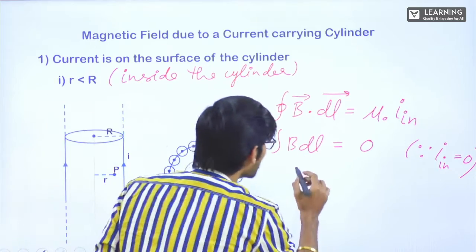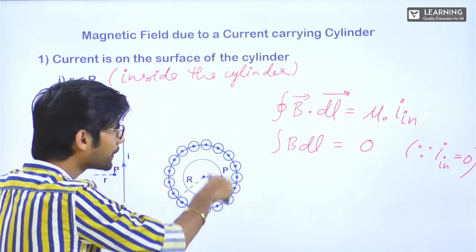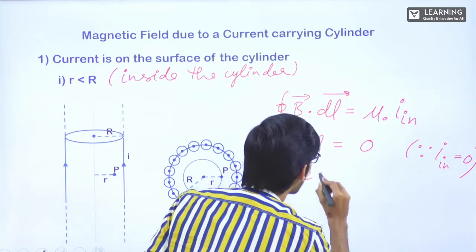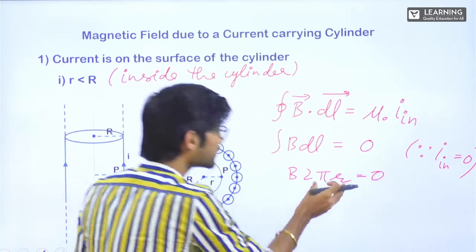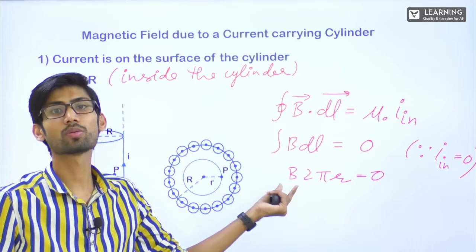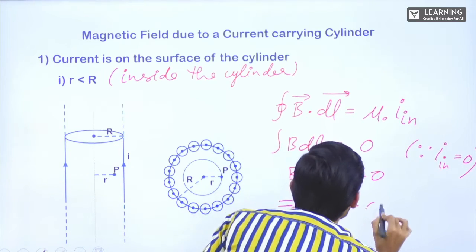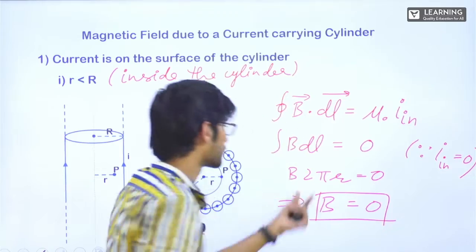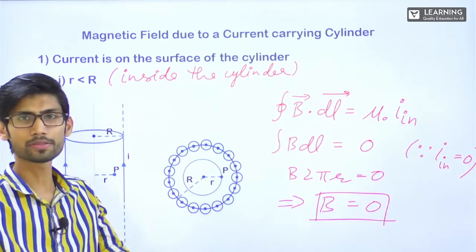So in this integral, B is a constant, integral dl is 2 pi r. B into 2 pi r is equal to 0. 2 pi r is not 0, right? That means what is 0? B is 0. 2 pi is a constant, r is the distance, which is again not 0. That means B is 0.